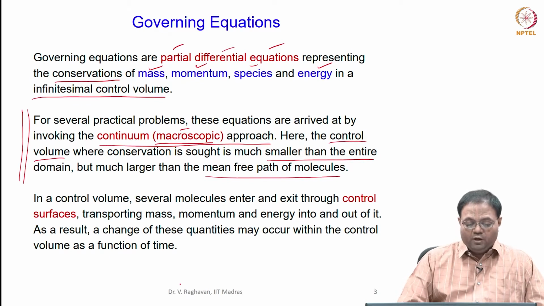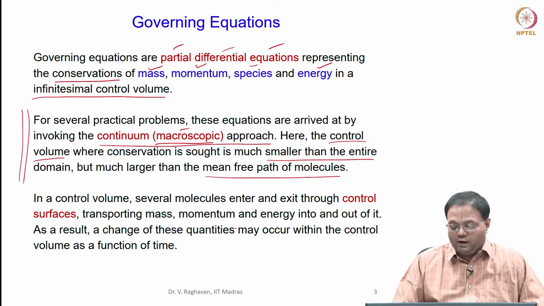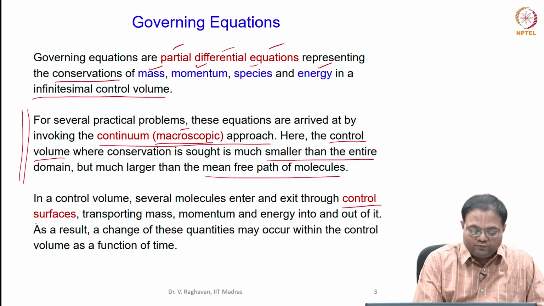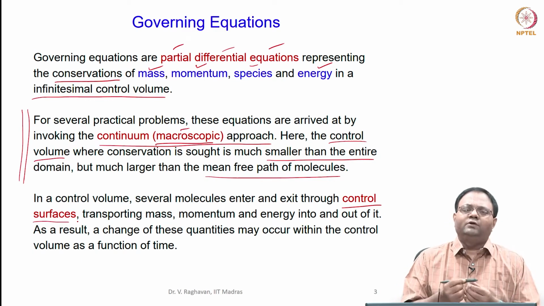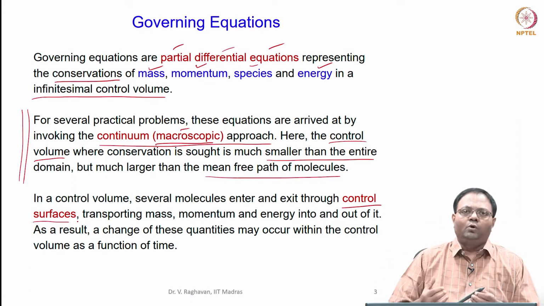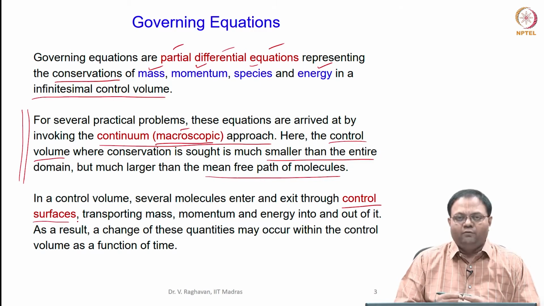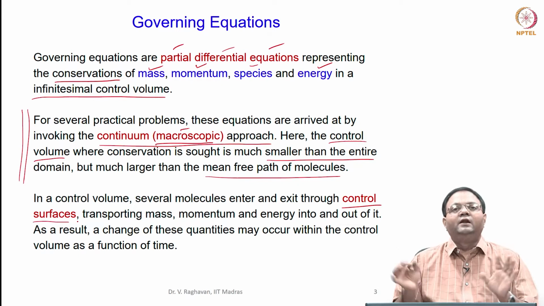Okay. Now, in a control volume, several molecules enter and exit through the control surfaces of the control volume. You can take a Cartesian control volume, delta x, delta y and delta z, say a cuboid, and so 6 faces are there through which molecules can enter and leave.